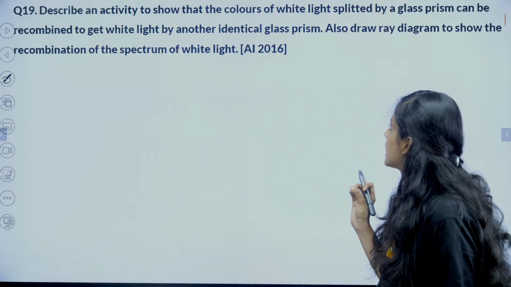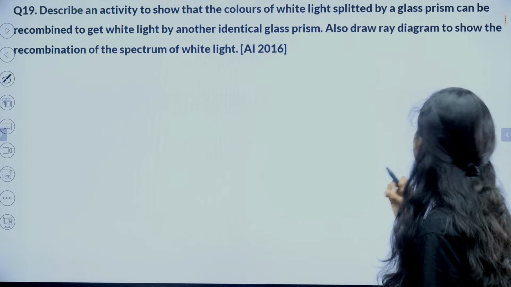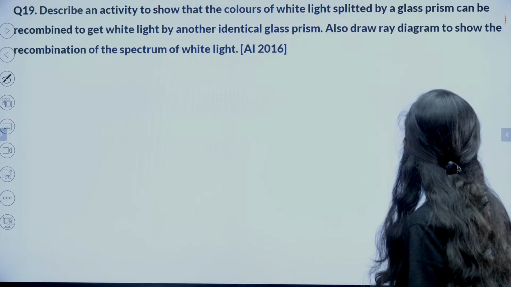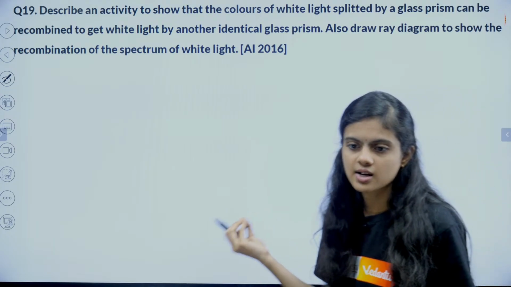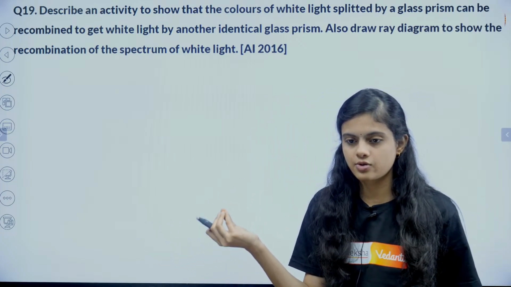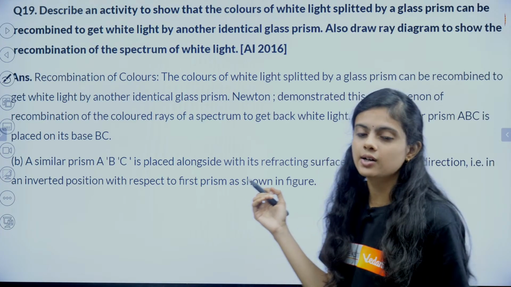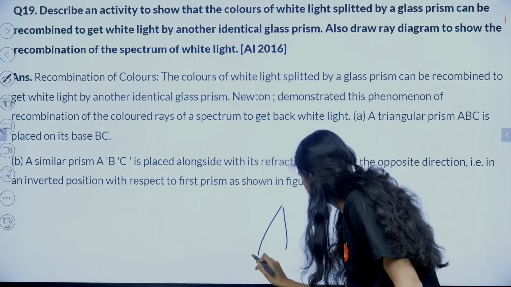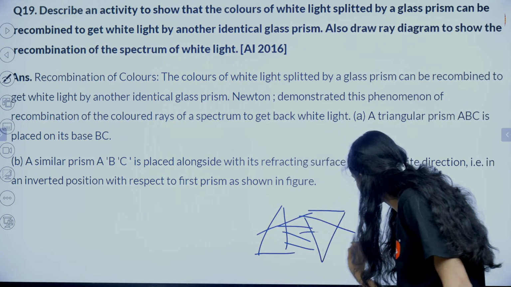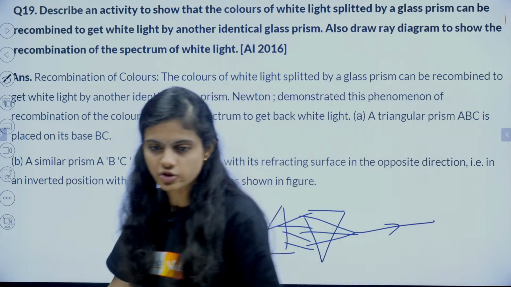Moving to the next: describe an activity to show that the colors of white light split by a glass prism can be recombined to form white light by another prism. Also draw the ray diagram. Kilo is 10 power minus 3, kilogram is different. So here, again the same question: white light splitting through the prism, combining, again formation of white light.